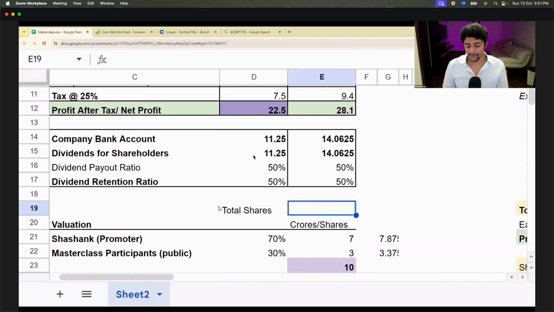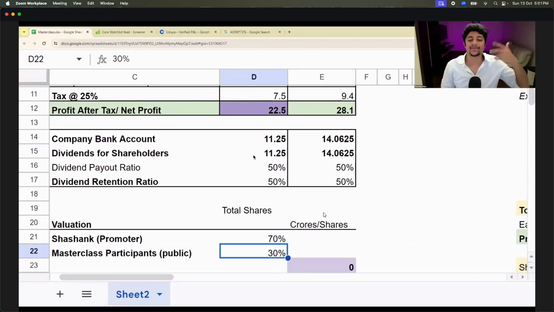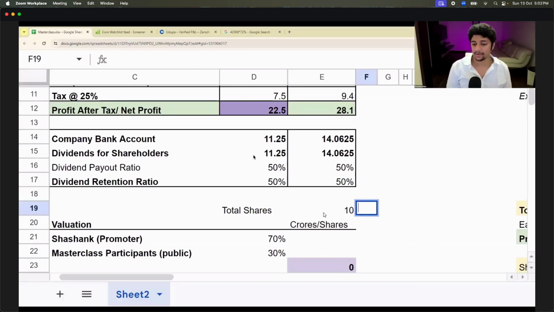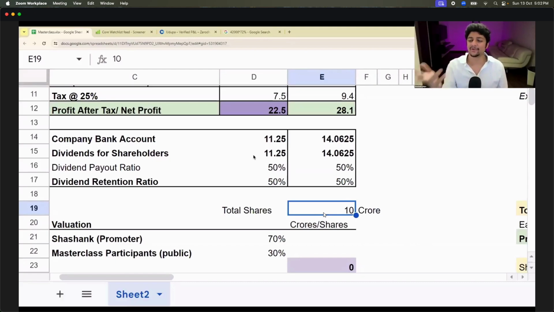You remember 70-30? Now let's assume, let me remove all this. Let's assume that my company, which is Shashank Udappa company, I have not told you 70% of what and 30% of what. I just said 70-30. So can I assume for example purpose that this Shashank Udappa water bottle company has a total of 10 crore shares? Just an assumption, made out of thin air, because it's easy for calculation.